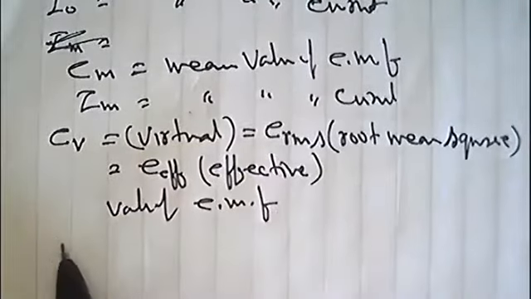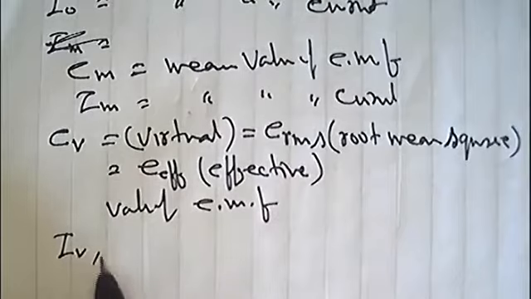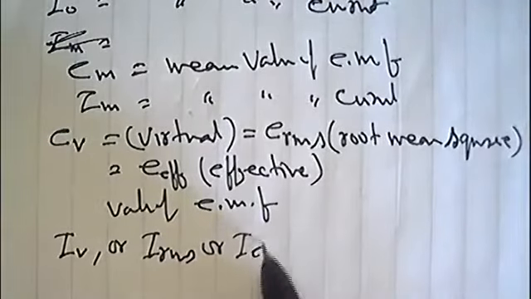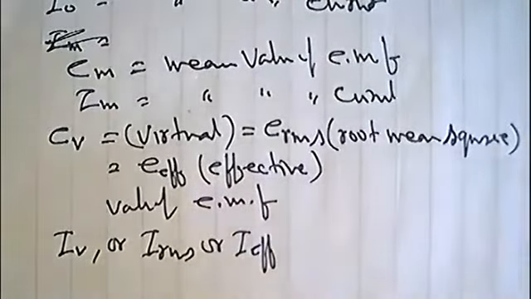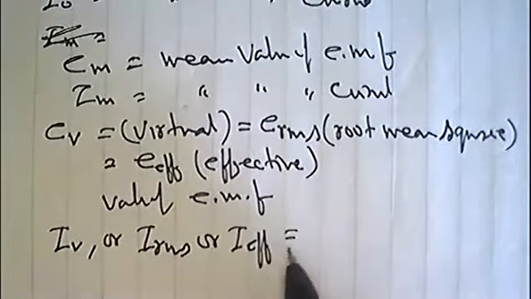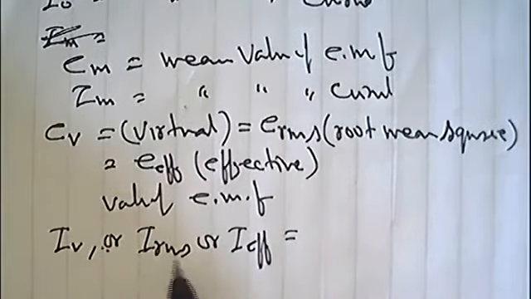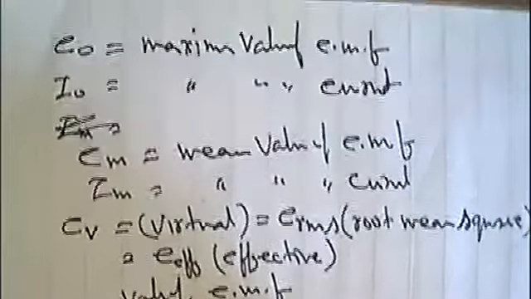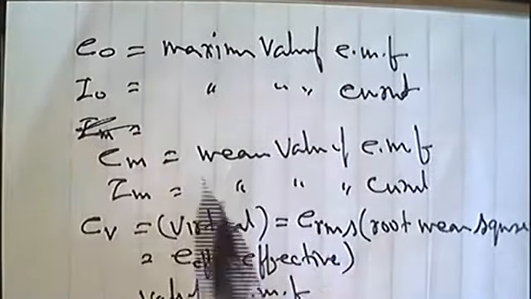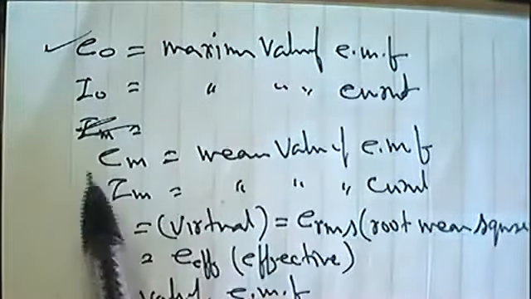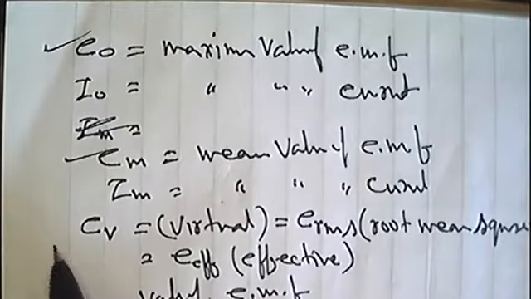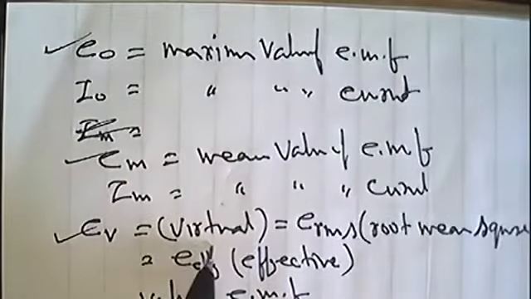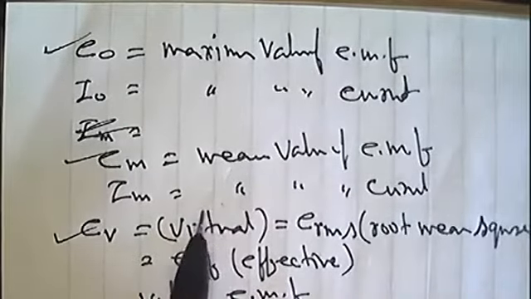Correct. Similarly IV and IRMS and IEFF, I effective. This is called virtual value of current or root mean square value of current or effective value of current. So there are three types of EMF. Actually not types of EMF, it is the same EMF. Maximum value, mean value and effective value or virtual value or root mean square value.